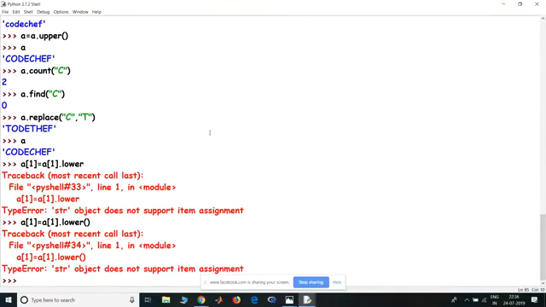Moving forward, let's go to loops. So loops are something which is used for repetition in Python or in any other languages. If there is a line of code that you need to run more than once, you use loops. So going back to my file.